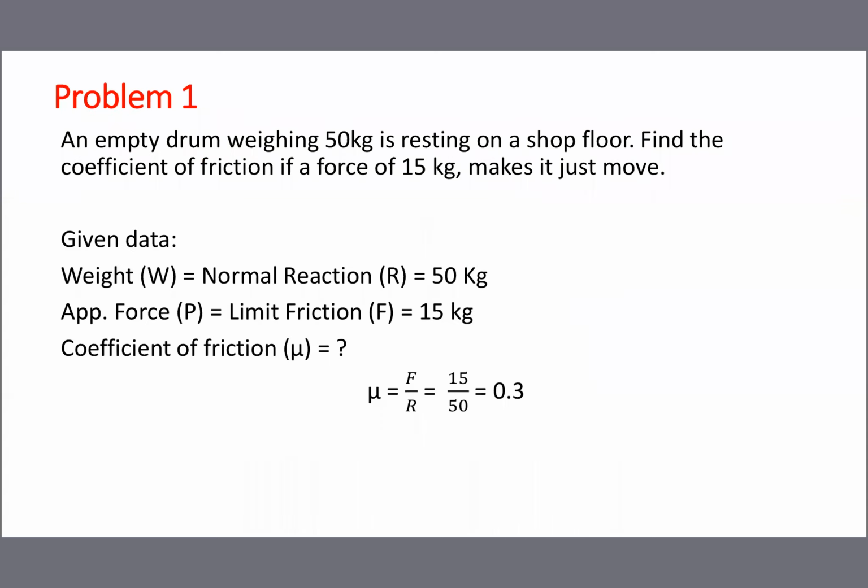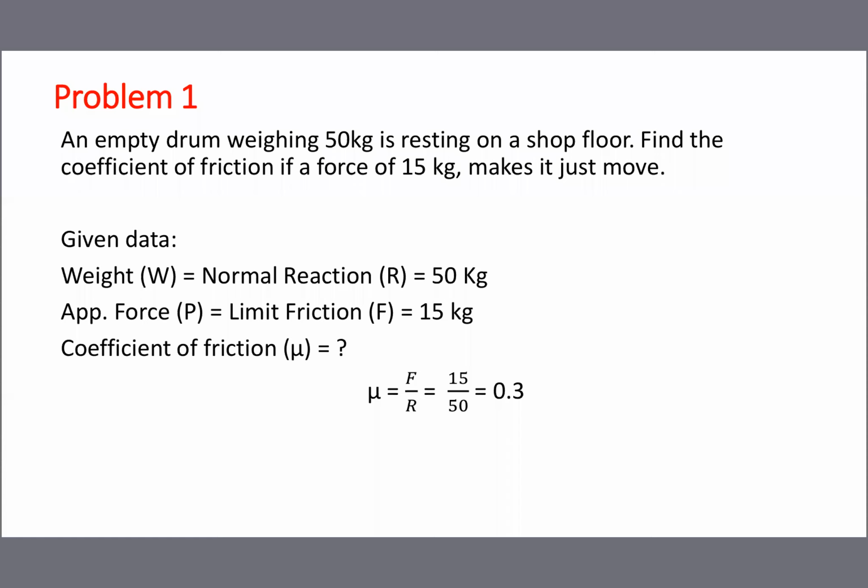Go to the first problem. An empty drum weighing 50 kg is resting on a shop floor. Find the coefficient of friction if a force of 15 kg makes it just move. So what is the meaning? An empty drum, weight of the drum 50 kg, resting on a floor.